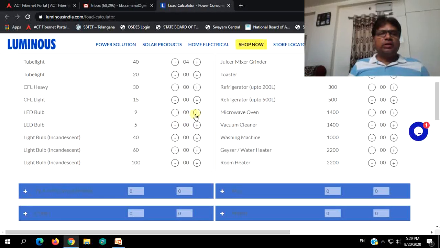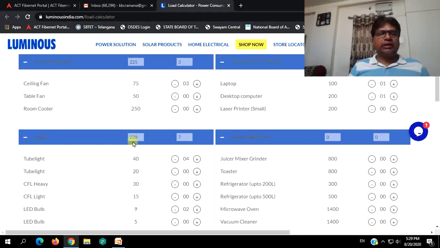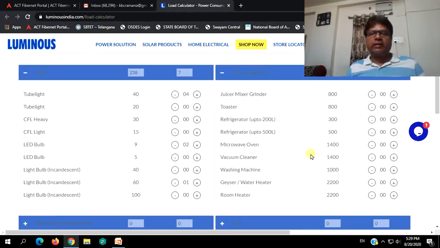LED bulbs of 9 watts too, and an incandescent lamp also, you will be running a 160 watt lamp, so this lighting load is 238 watts.